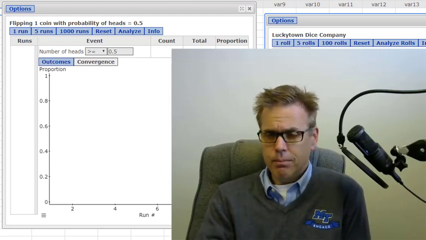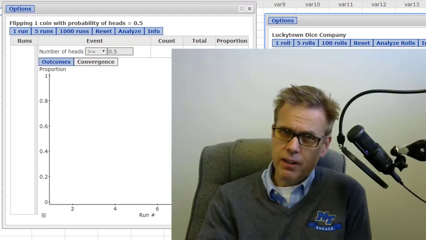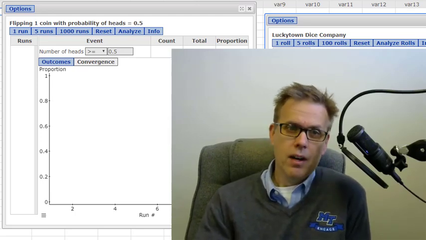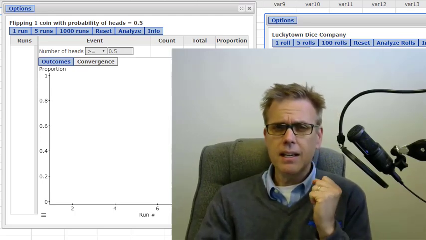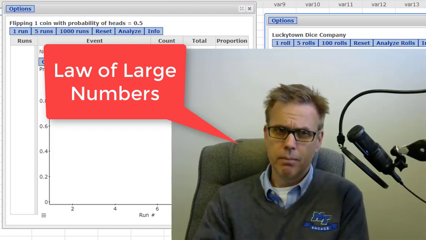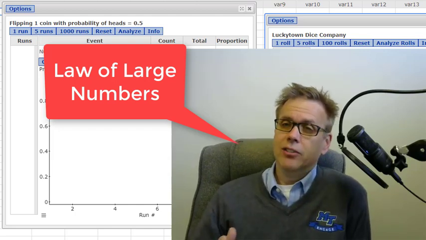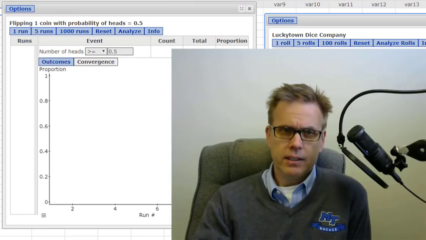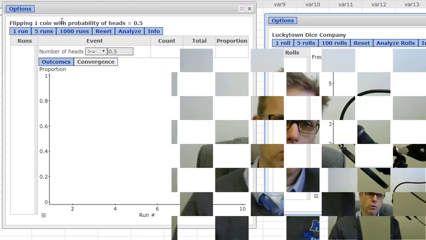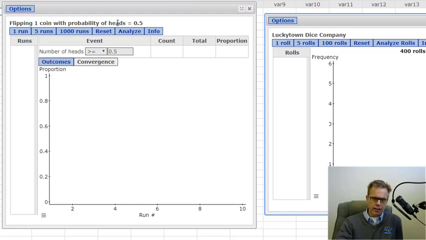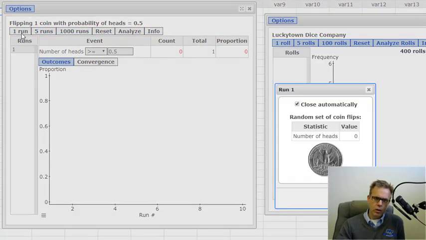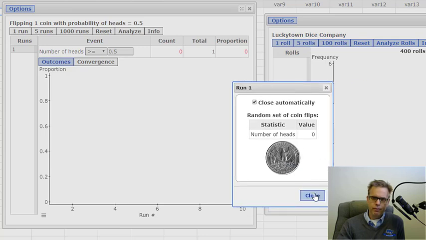The one big idea from probability I want you to get, and I'm hoping you're watching this video, is the law of large numbers. We all have a sense of what probability is. For instance, here is an applet. We are flipping a coin one time with the probability of heads at 0.5. If I run this just one time, there's my head. We'll close it.